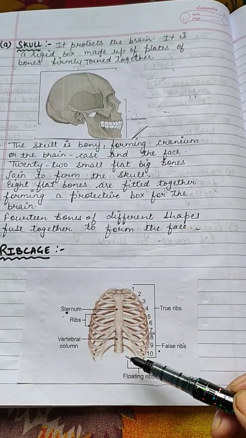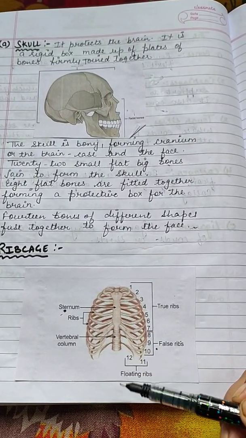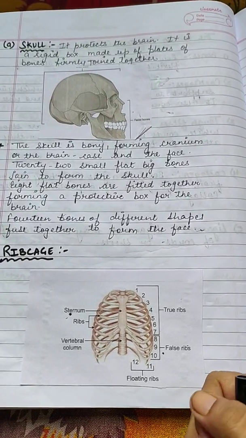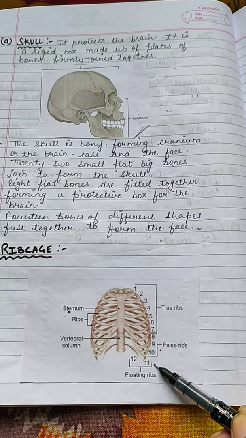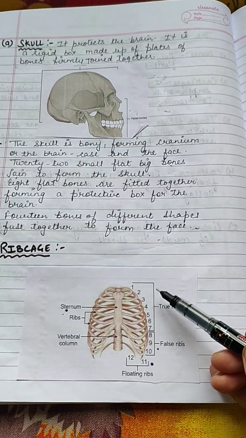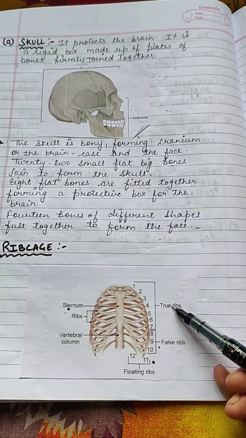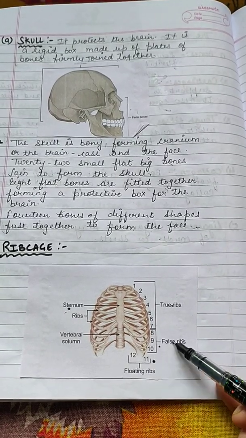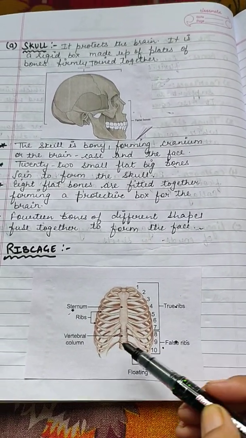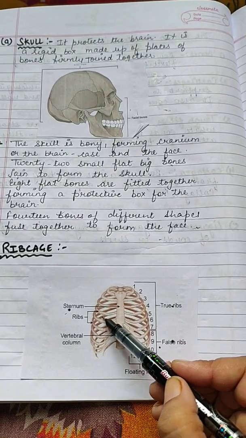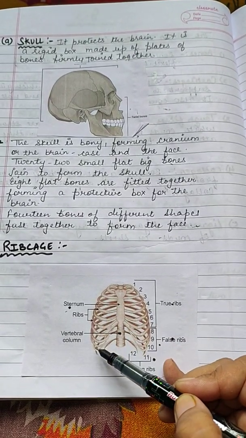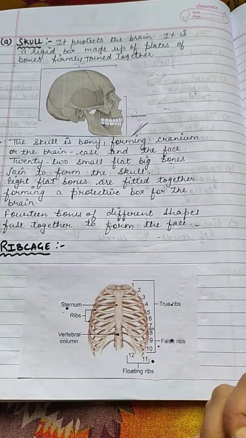Ribs are connected to one another by the help of muscles. These two lower bones are known as floating ribs, whereas these seven are known as true ribs, and these three are known as false ribs. And this part is known as the vertebral column. These all are the ribs, and this is the sternum.